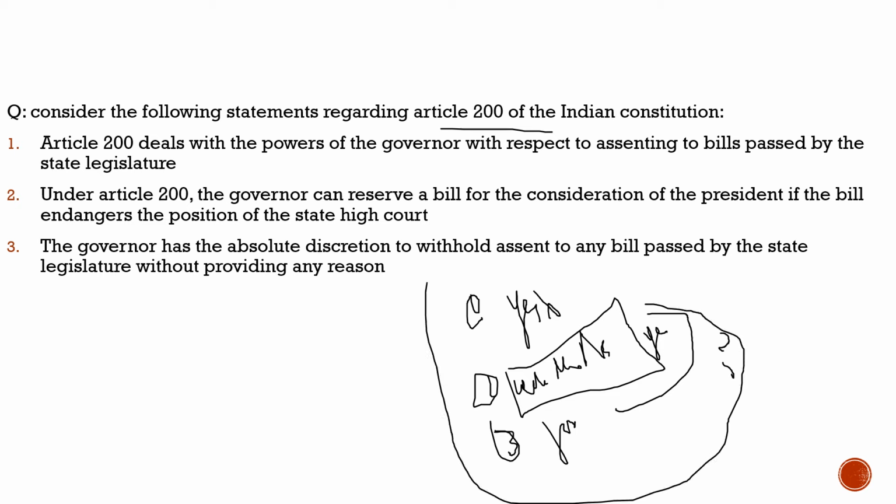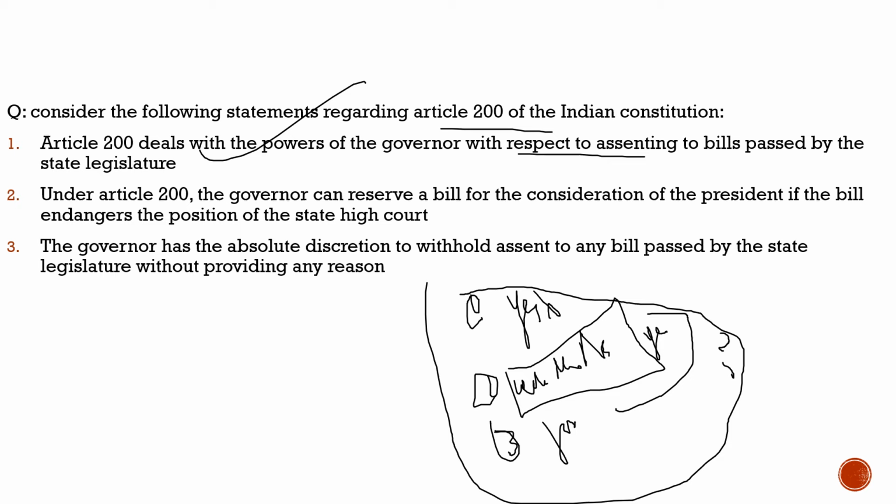Now with this much information, I hope you are ready to answer the question. Let's see what the question says. Consider the following statements regarding Article 200 of the Indian Constitution. First statement: Article 200 deals with the powers of the governor with respect to assenting to bills passed by the state legislature. 100% correct. What are his powers? He can say yes, he can withhold, he can refer it to the president.